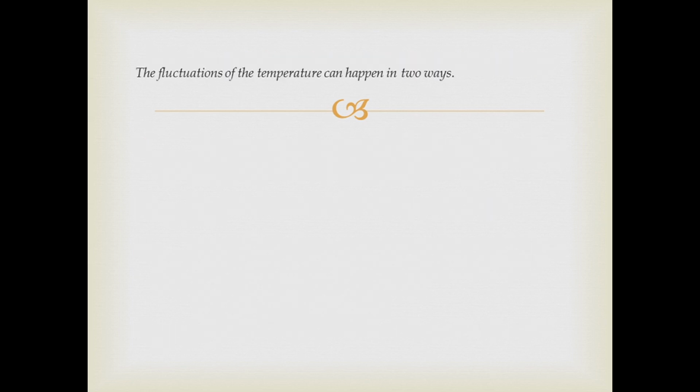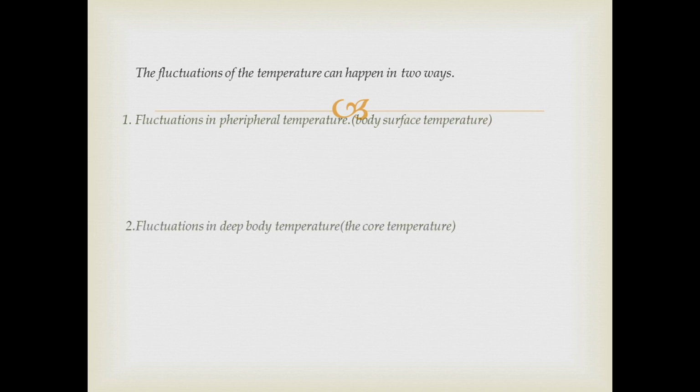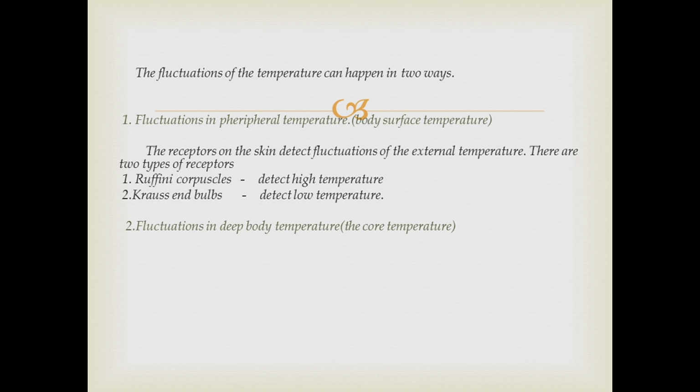Then fluctuations of the temperature can happen in two ways. First, the fluctuations in peripheral temperature, that means the body surface temperature affected by external environment, and fluctuations in deep body temperature or the core temperature. This is actually the temperature inside blood. Then when fluctuations in peripheral temperature are considered, the receptors on the skin detect fluctuations of external temperature or the body surface temperature. There are two types of such receptors: Ruffini corpuscles and Krause end bulbs. Ruffini corpuscles can detect high temperature or warmth, and Krause end bulbs can detect low temperature or cold.